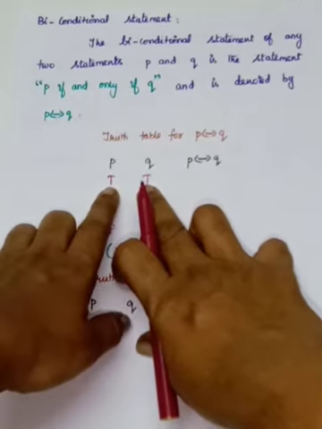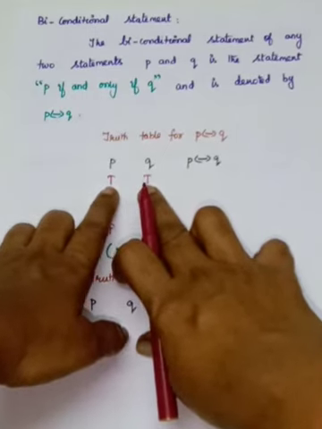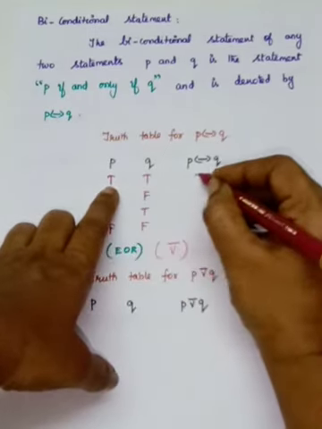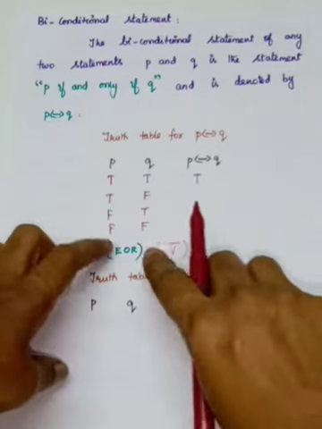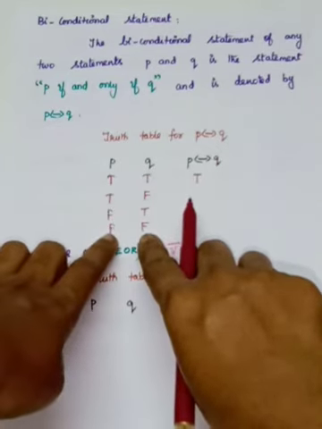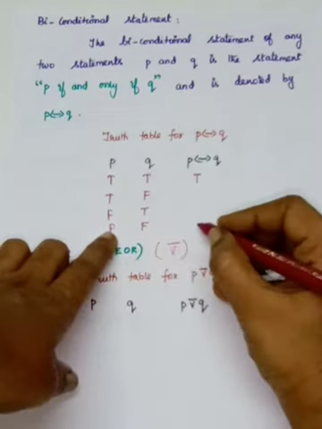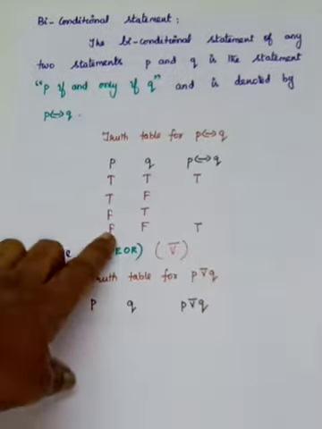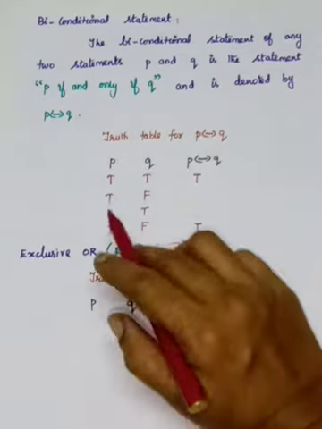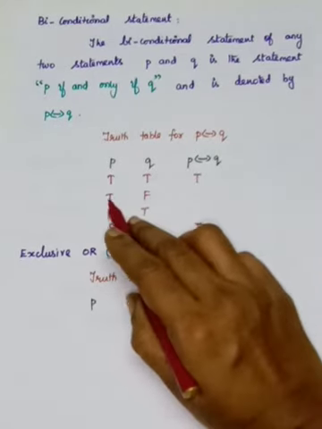You go for the first one. P is true and Q is true. Both the truth values are same, so therefore the biconditional statement is true. And you see here the last one. Here also F, here also F. So both having the same truth value, so here also you have to write true. See here in these two cases, one is true, another one is false.